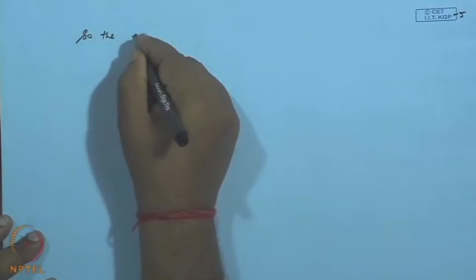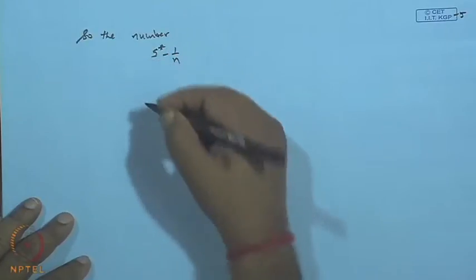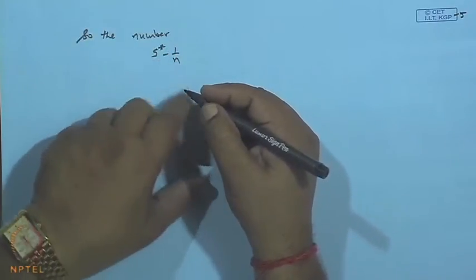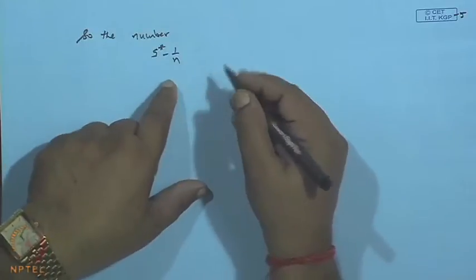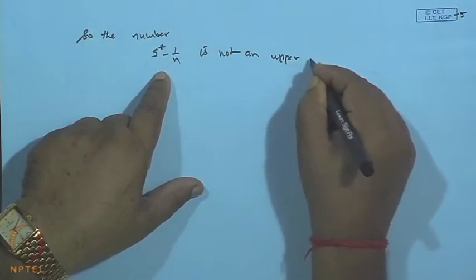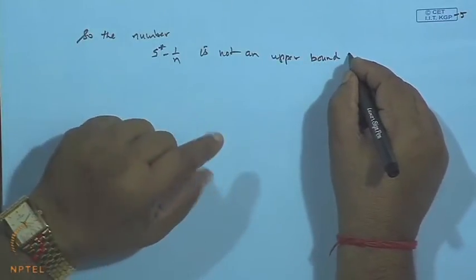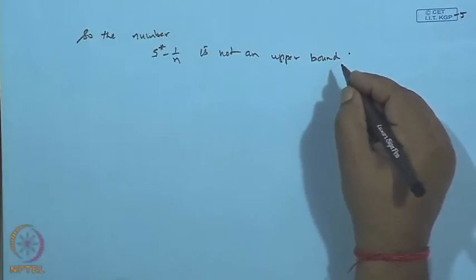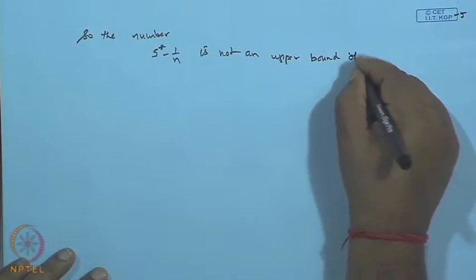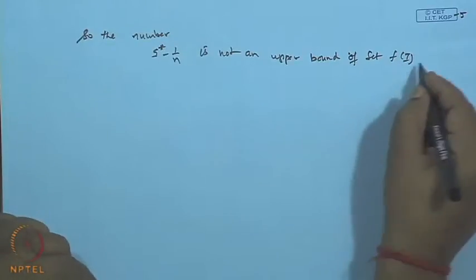So, the number S star minus 1 by n is slightly lower than S star, so it is not an upper bound for the set f(I). It is not an upper bound.